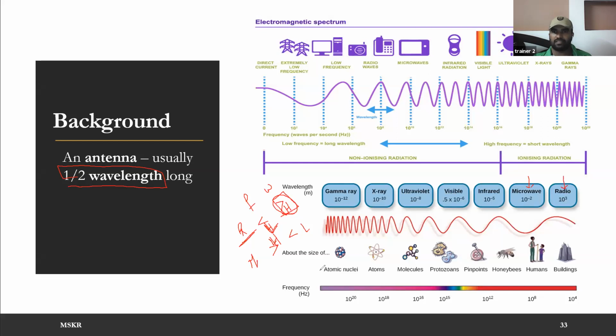Since the wavelength of these radio signals is more, you need bigger antennas. That is the reason, compared to FM, AM frequency is very less. So AM antennas will be something like 50 feet high, 100 feet high, whereas FM radio antennas are very small. If you look at the cell towers, the cell tower is not the antenna. On the cell tower, you will see something like dishes. There are two types of antenna: parabolic dishes, and these lengthy antennas.